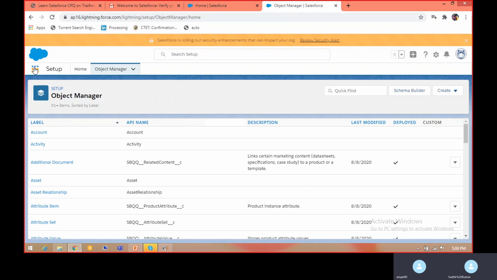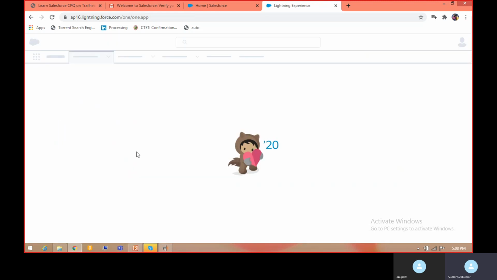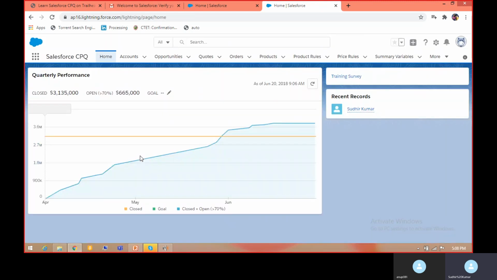So let me open CPQ. If we talk about the standard sales process, there are some limitations. This was a very initial level sales process available within Salesforce, which just provides functionality for campaign, opportunity, quote, and order. But if we talk about CPQ, CPQ provides us extensive features and settings.